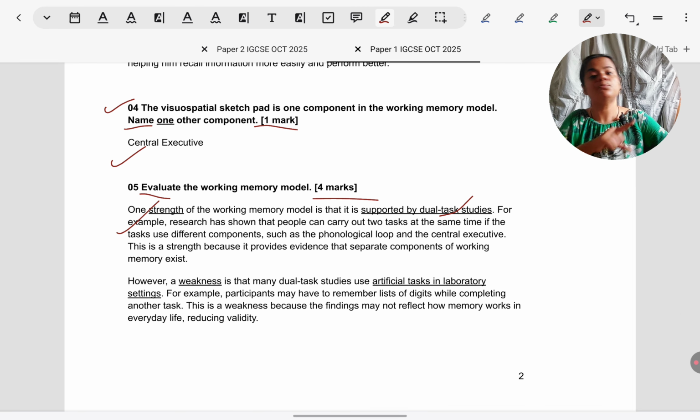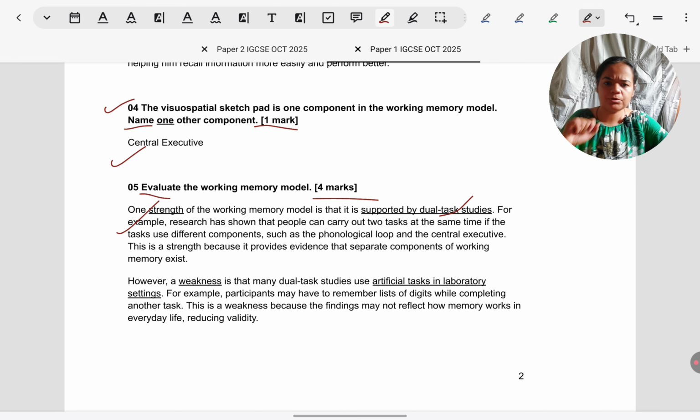Which studies have supported the working memory model in particular? Dual task studies have supported it. If you remember a specific study, like say Baddeley and Hitch's study in which participants had to trace an F with their eyes, visuospatial sketchpad, at the same time they had to hear a passage and repeat that with their phonological loop. Give the example of that specific study if you remember it.